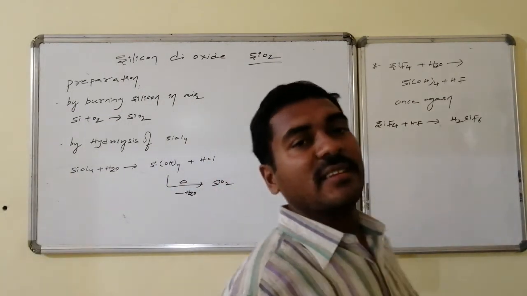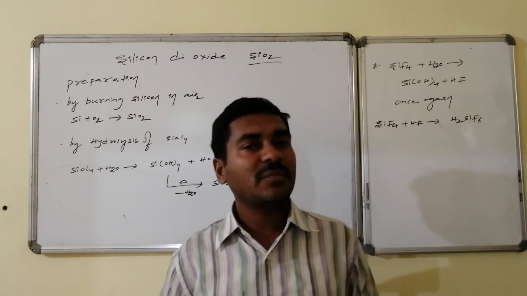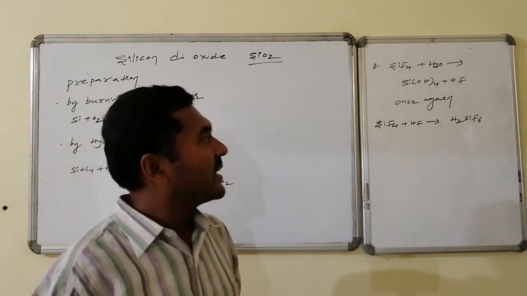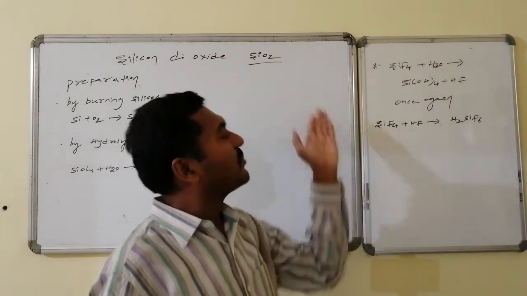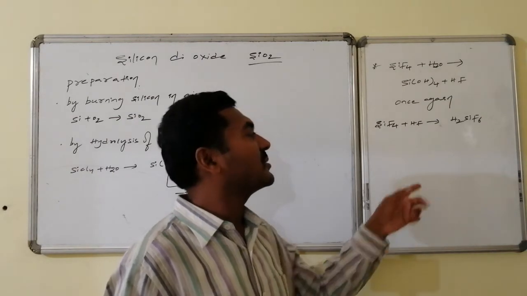A special case is silicon tetrafluoride. Silicon tetrafluoride on reaction with water gives silicic acid followed by HF formation. The formed HF once again recombines with the remaining amount of silicon tetrafluoride and it leads to the formation of